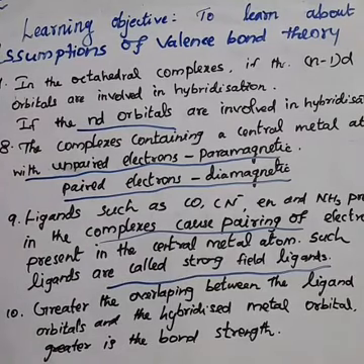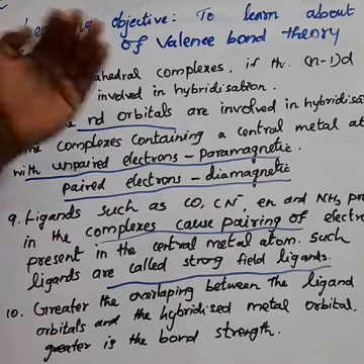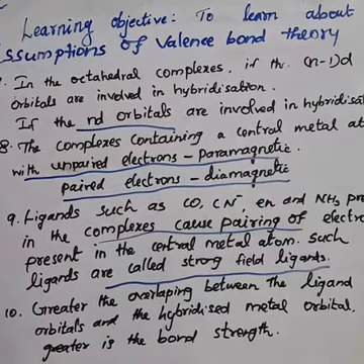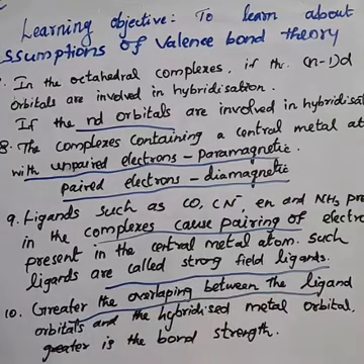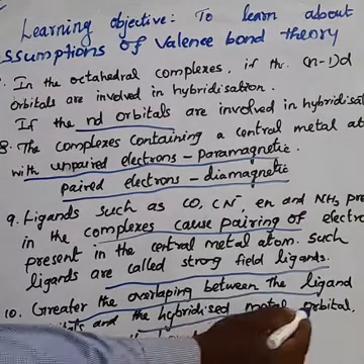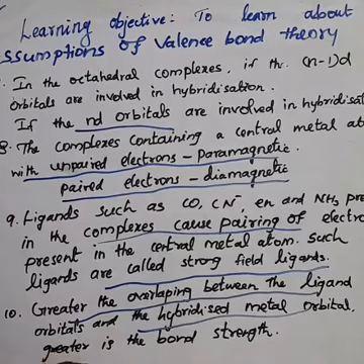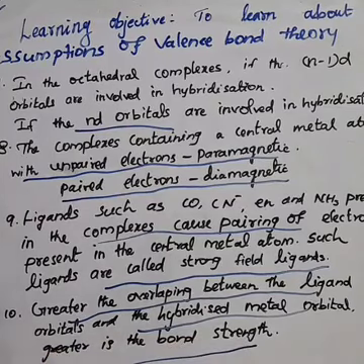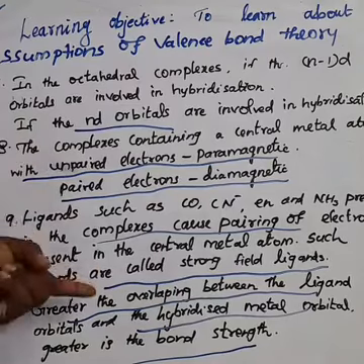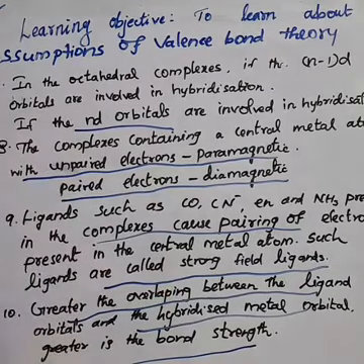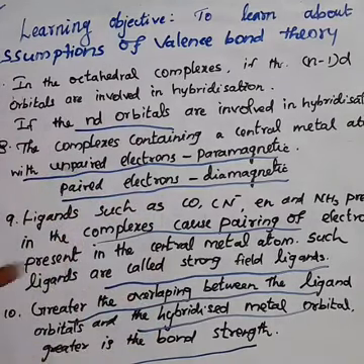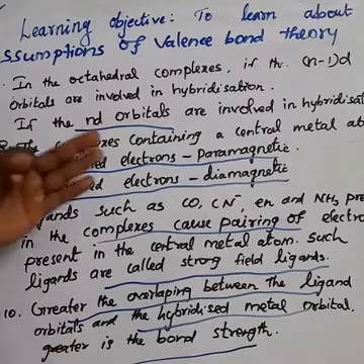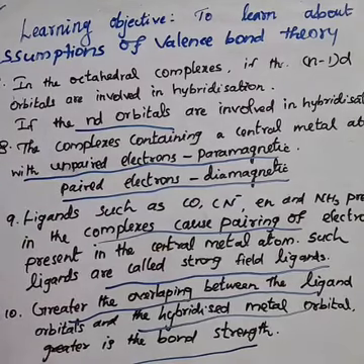Okay. Next, about the 10th point, it's a very important point for the one-word question. Greater the overlap between the ligand orbitals and the hybridized metal orbitals, greater is the bond strength. Okay, the greater the overlapping between the ligand orbitals and the hybridized metal orbitals, greater is the bond strength.